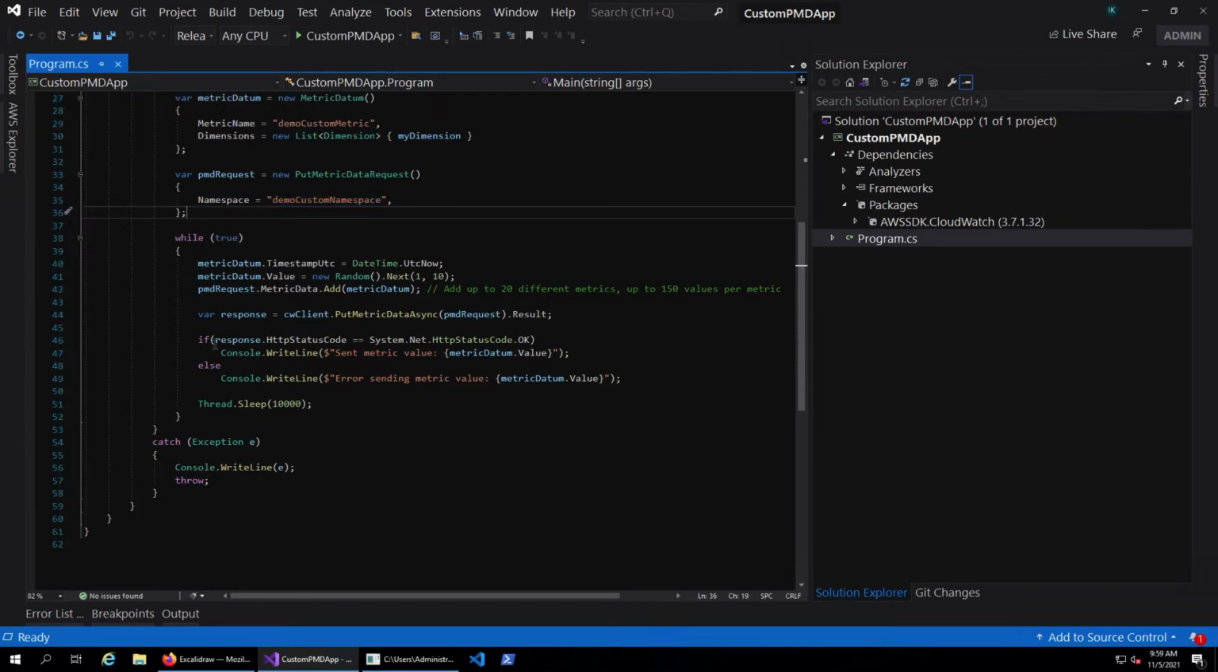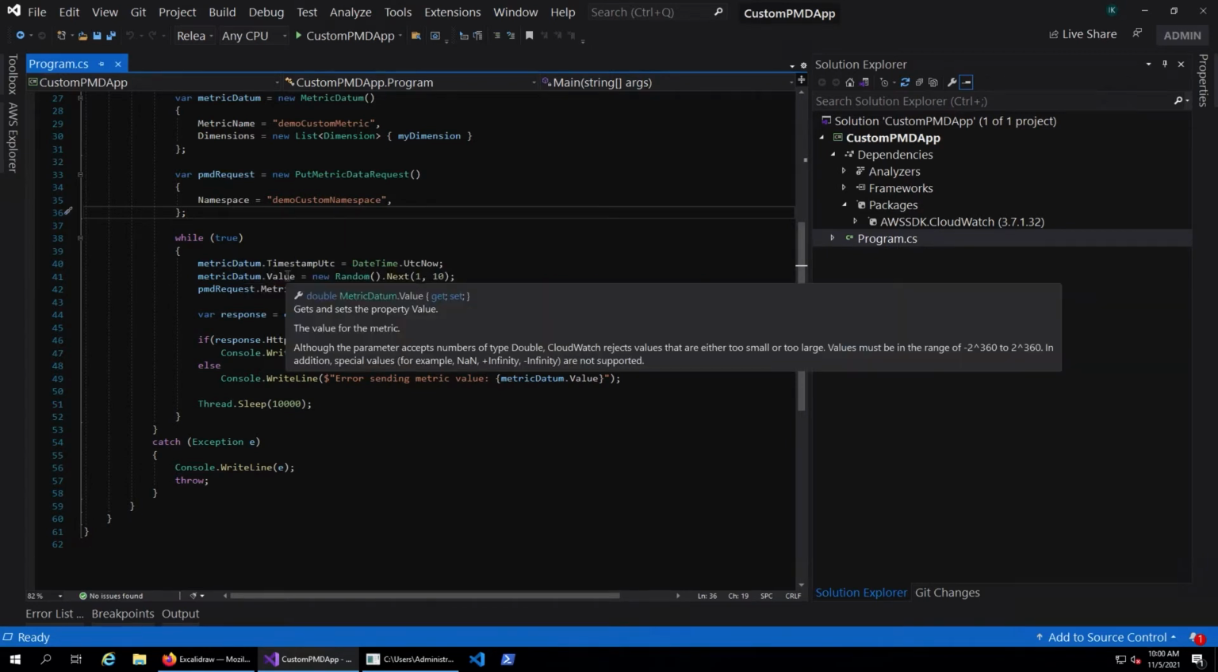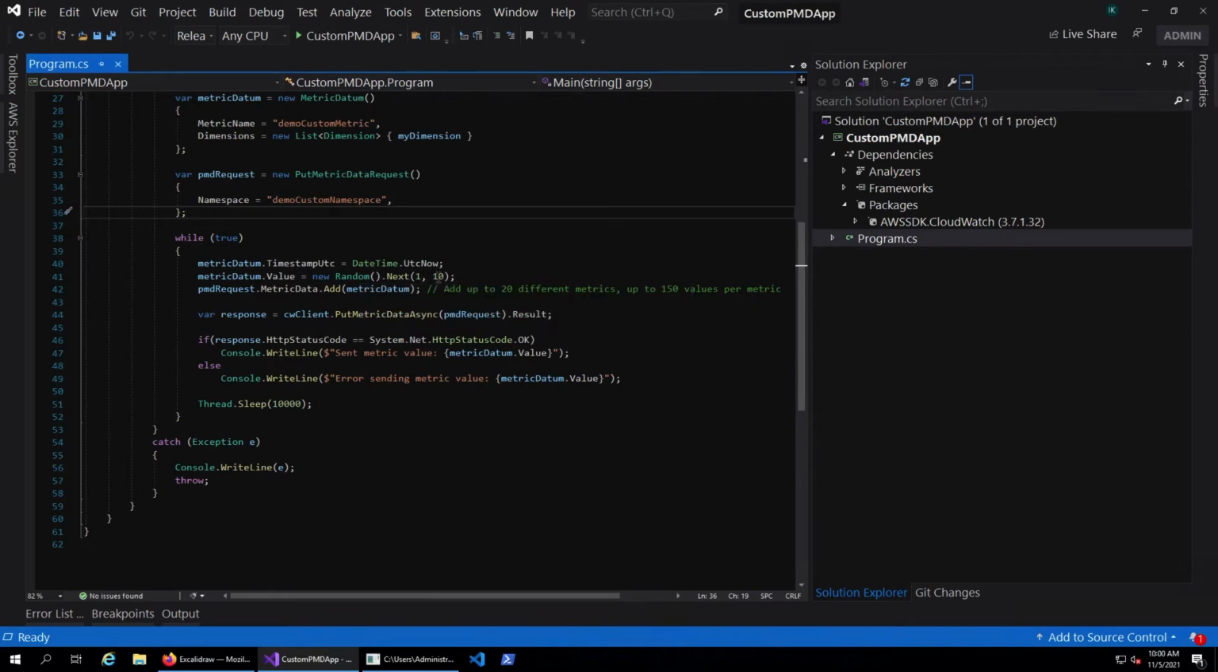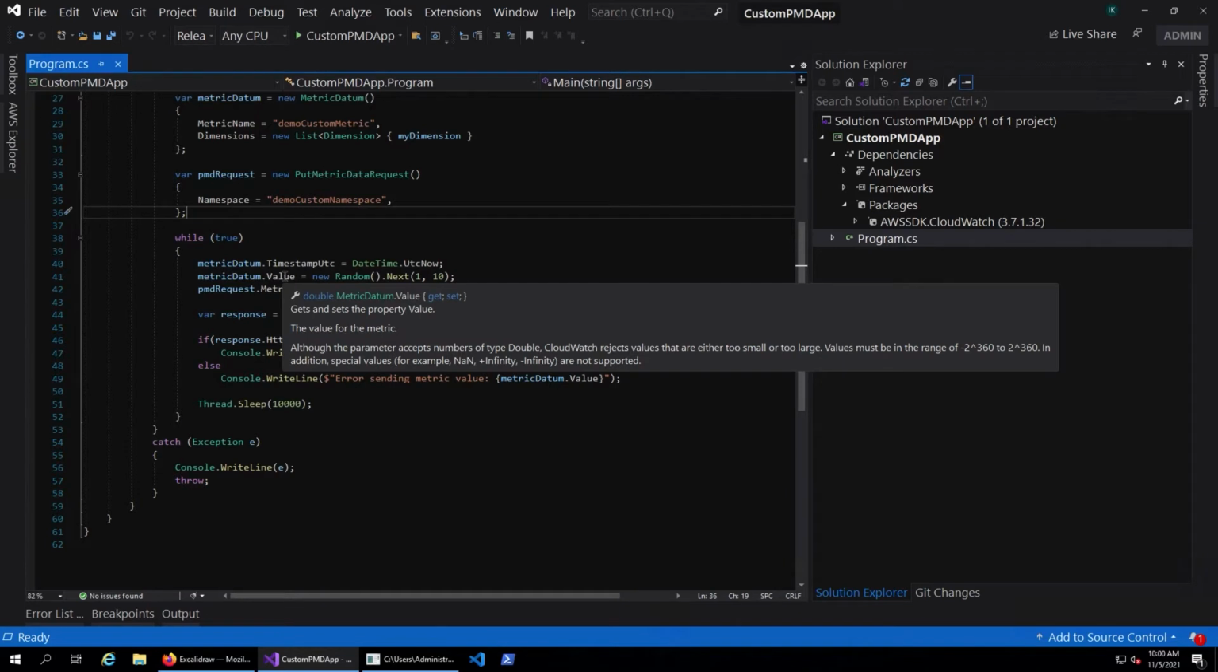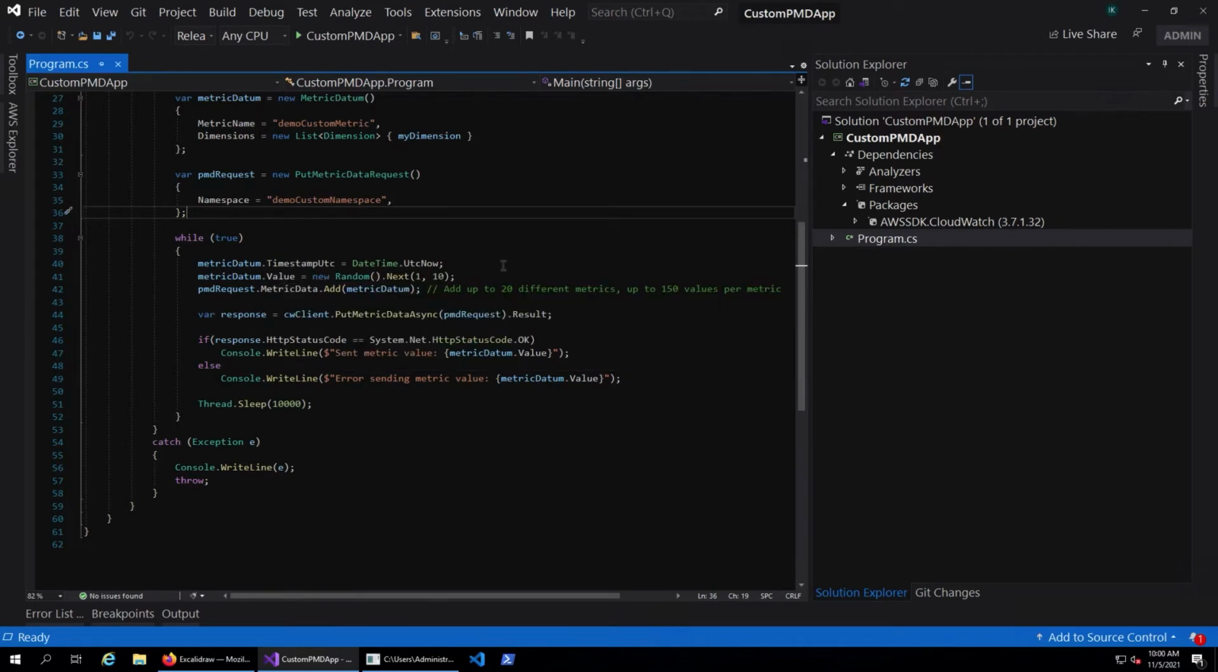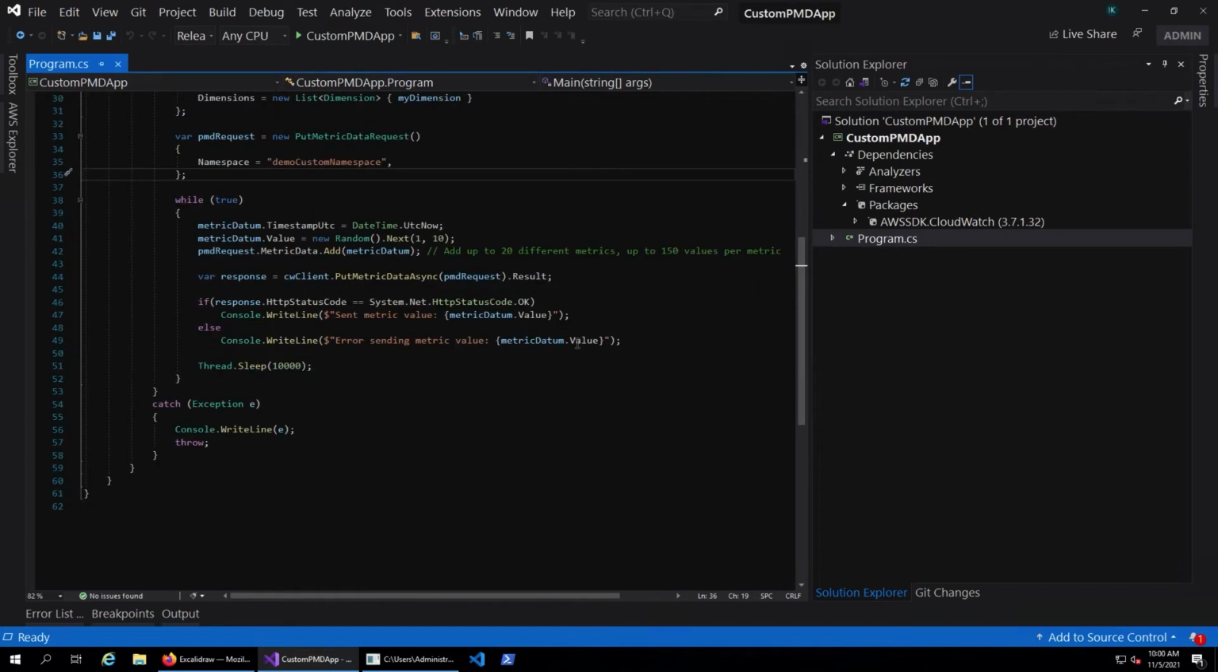And here I'm just having an endless while loop. I am generating a random number between 1 and 10, and the random value generated by this function is assigned as the metric value. And there's a timestamp at which I want the metric data captured. And here I'm adding that metric to the metric data in the PutMetricData request object, and you can add up to 20 different metrics at any given point, and up to 150 values per metric in each call.